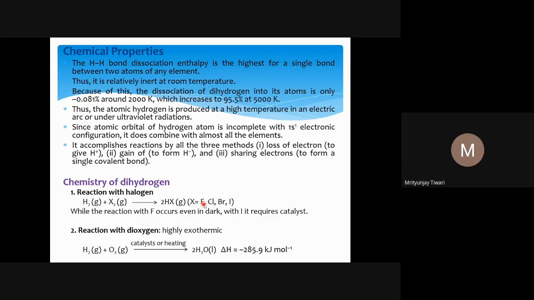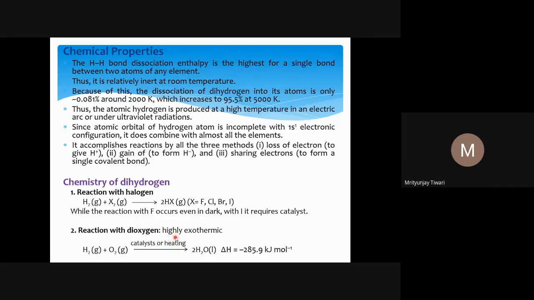So as we go down the group from fluorine, reactivity decreases. Reactivity of fluorine is highest, and it further decreases, and the least is obtained for iodine. And to form hydrogen iodide, we need a certain catalyst. It doesn't happen automatically at room temperature.